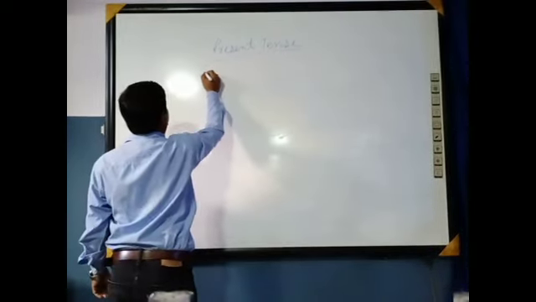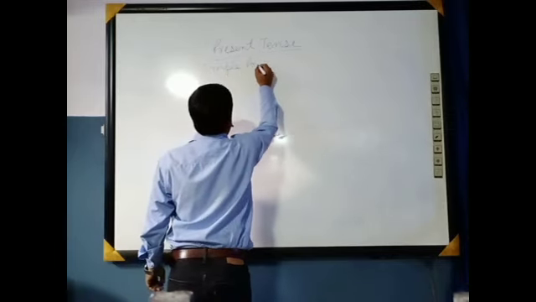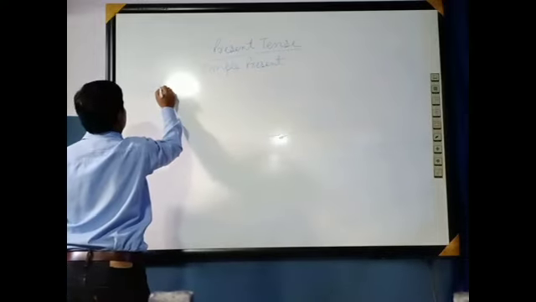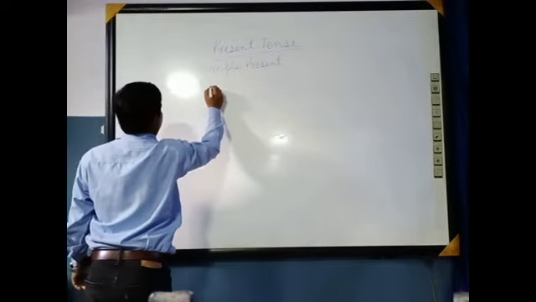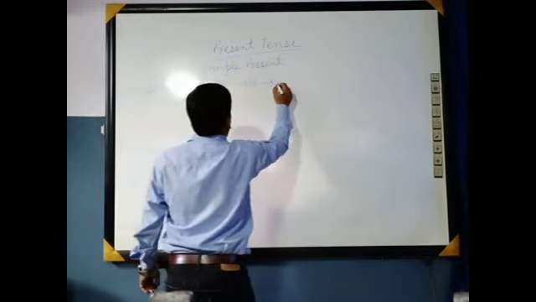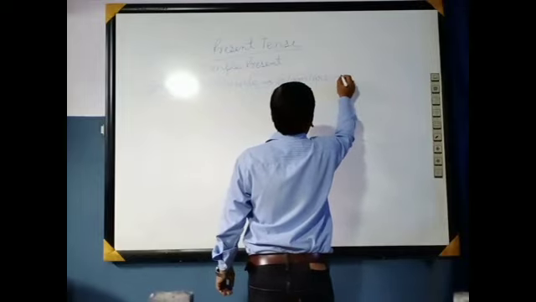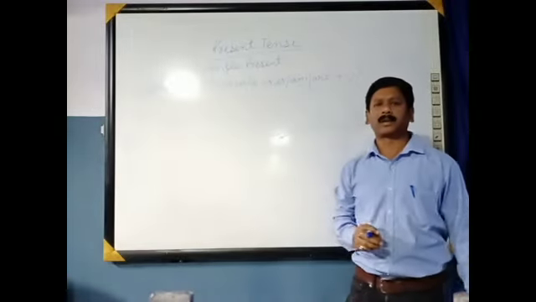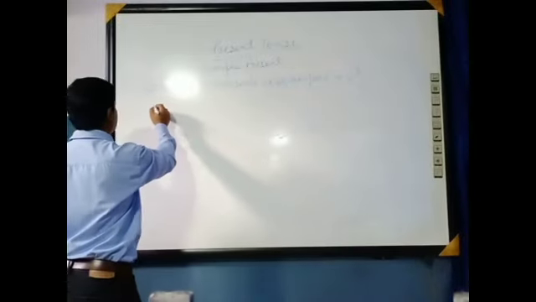First one is simple present. In simple present, let's write down the structural formula. The structural formula is: is, am, are plus verb 3. In the simple present tense, after is, am, are, verb 3 is utilized. Now I am giving you an example so you can better understand.